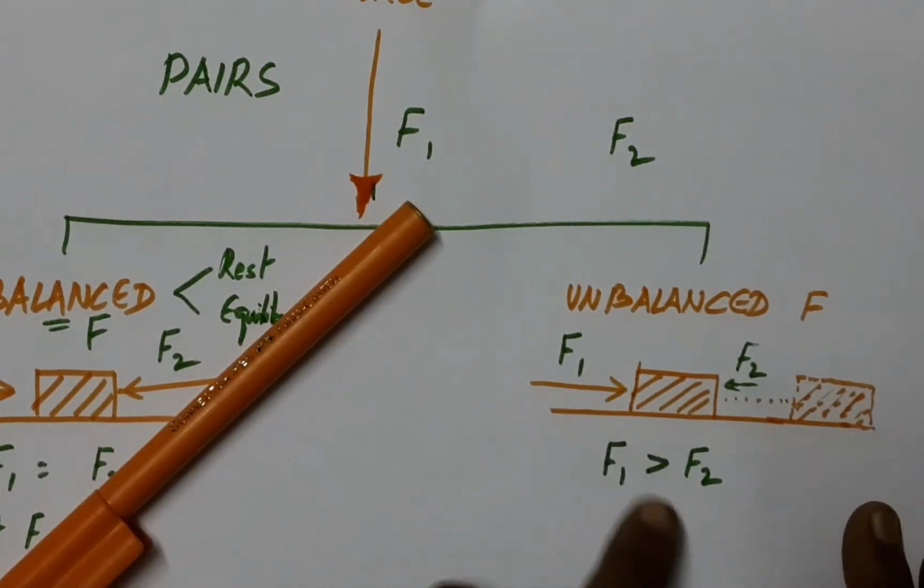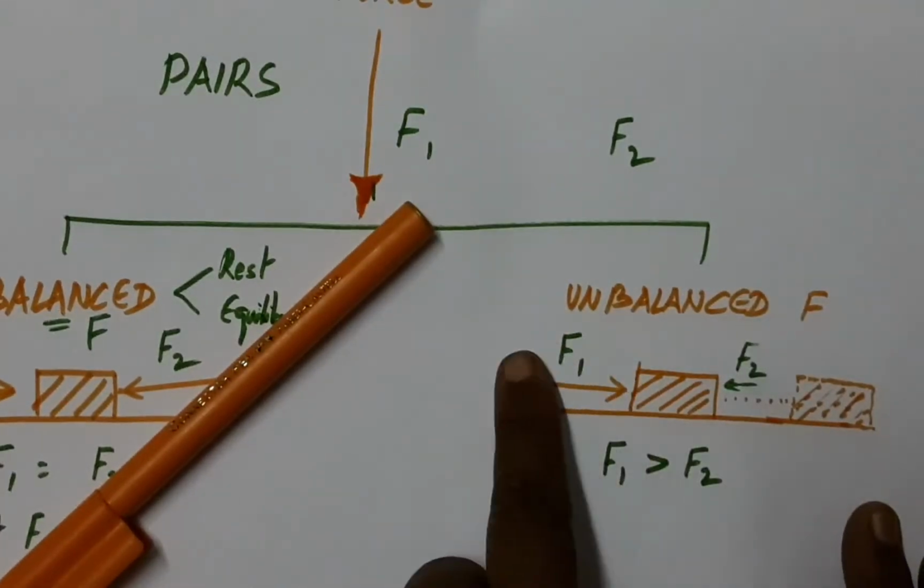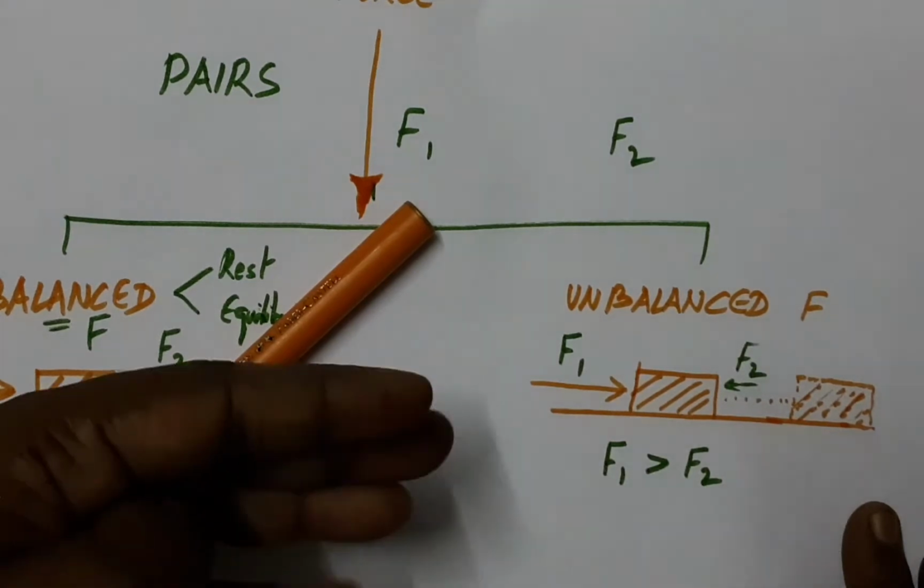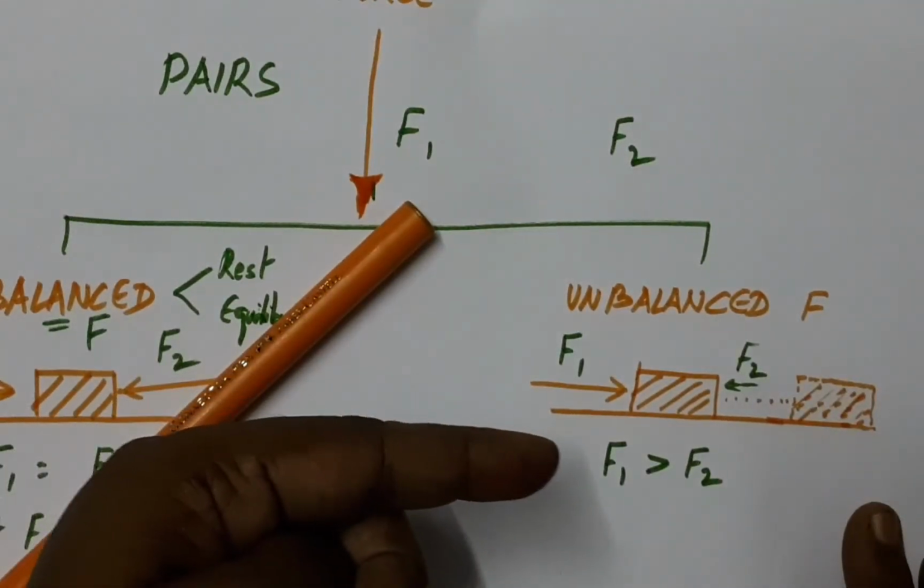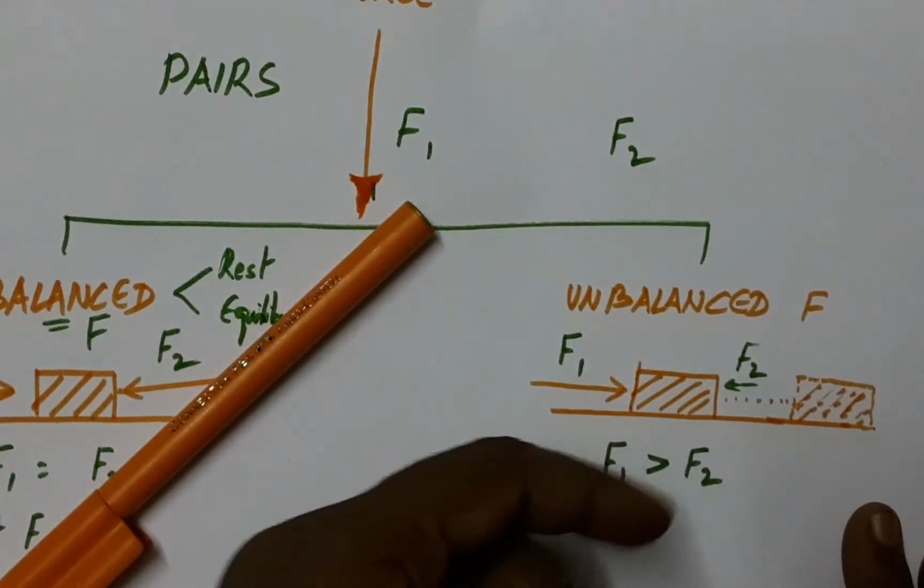And in the case of unbalanced forces, one of these forces will be greater than the other, and therefore the motion of the object will be in the direction of the greater force.